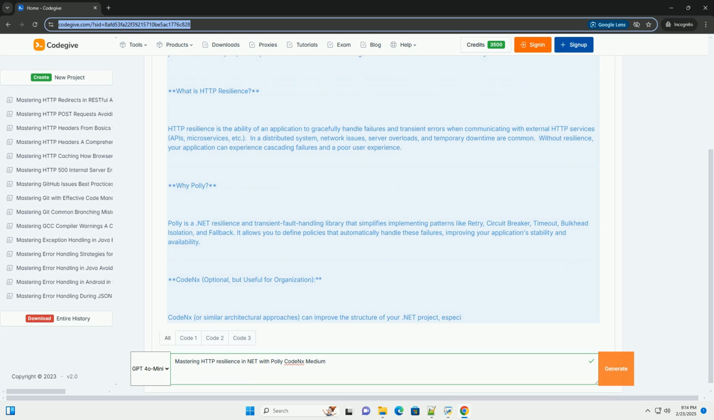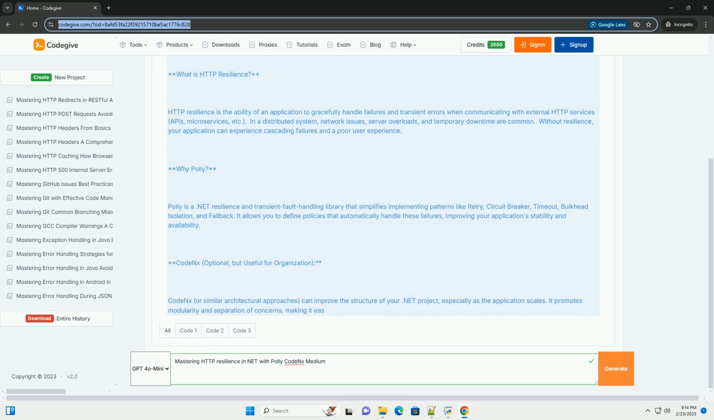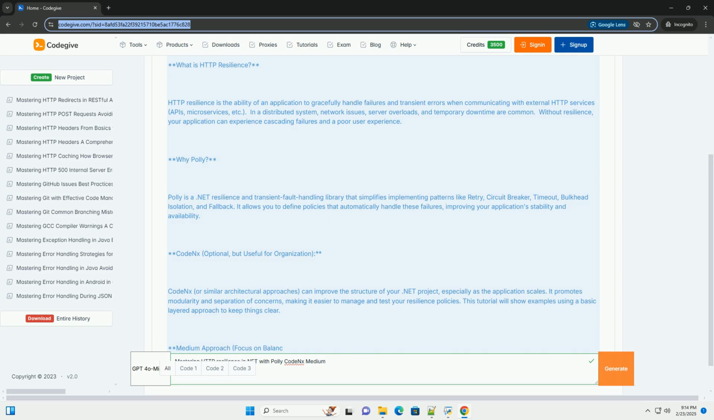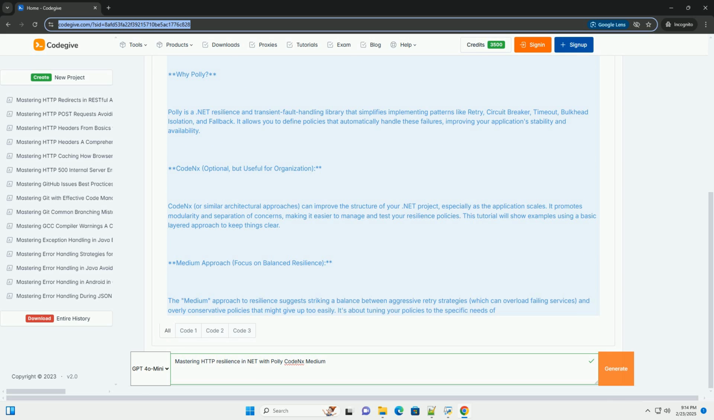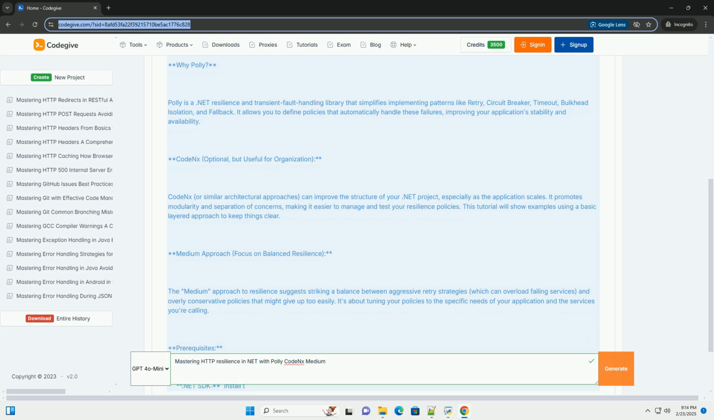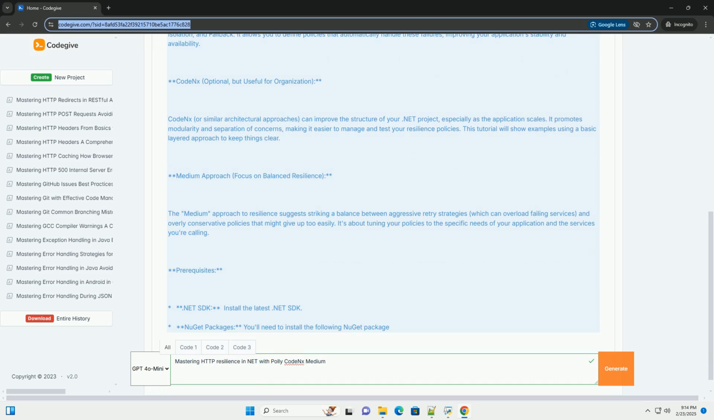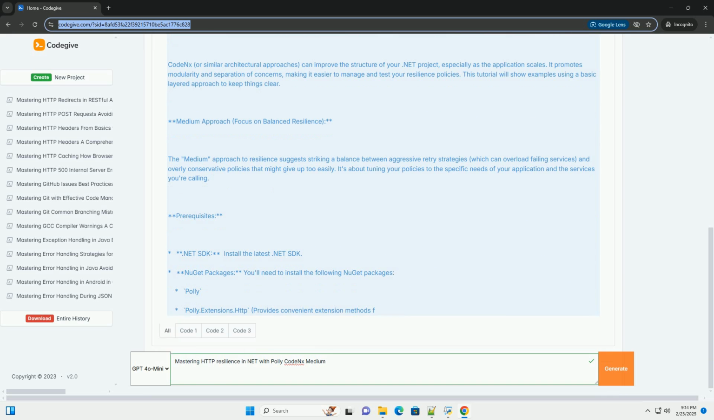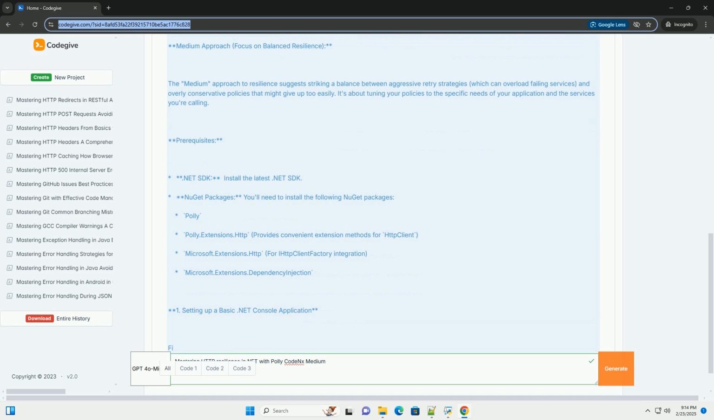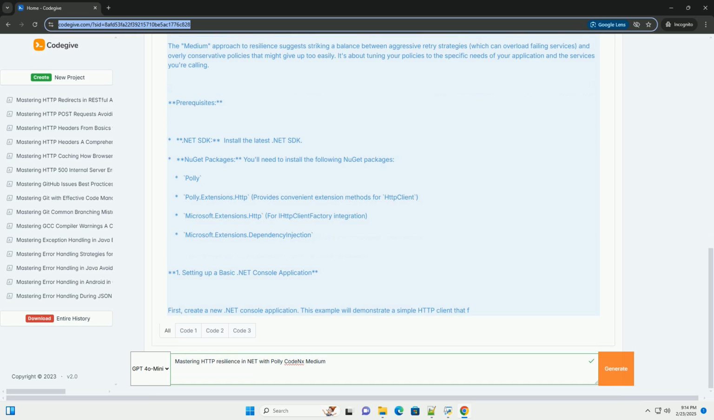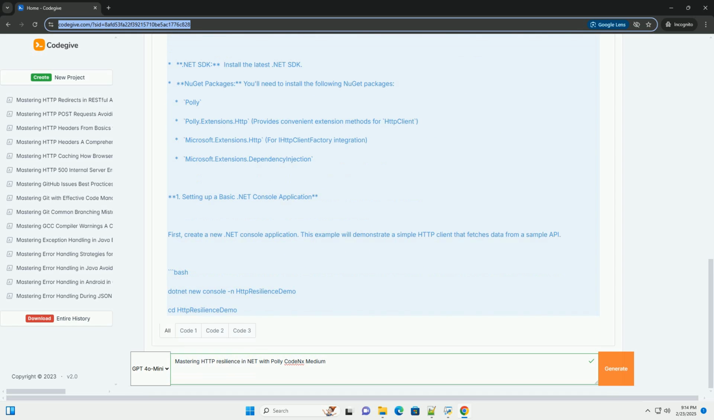HTTP resilience is the ability of an application to gracefully handle failures and transient errors when communicating with external HTTP services, APIs, microservices, etc. In a distributed system, network issues, server overloads, and temporary downtime are common. Without resilience, your application can experience cascading failures and a poor user experience.